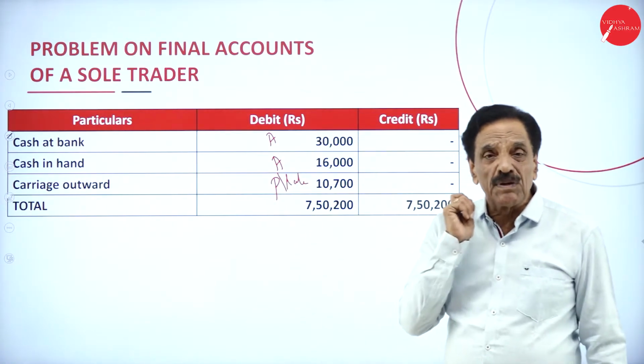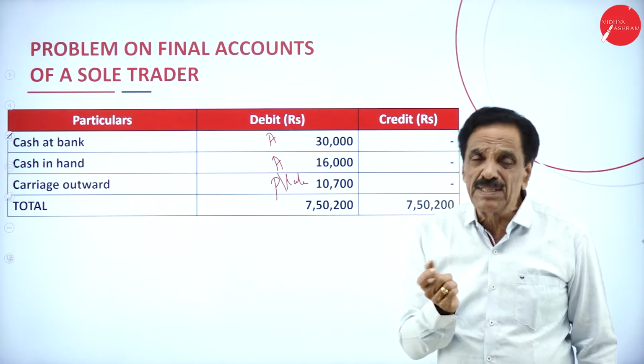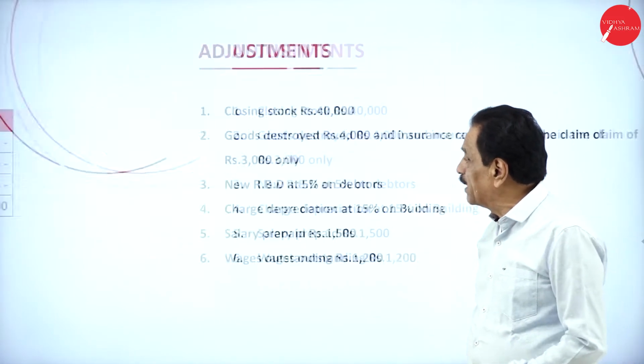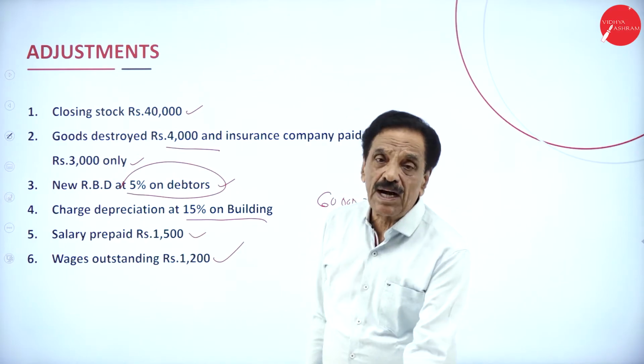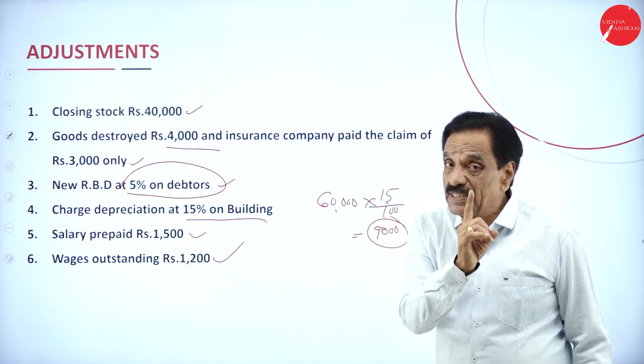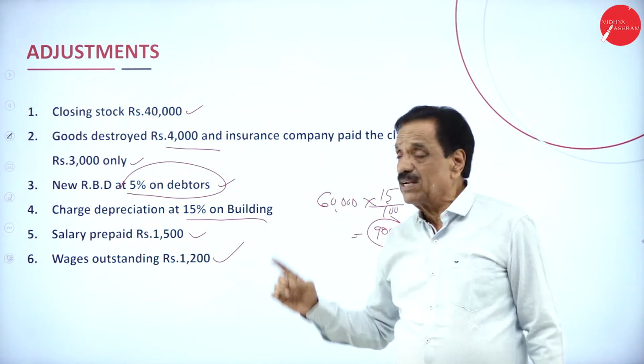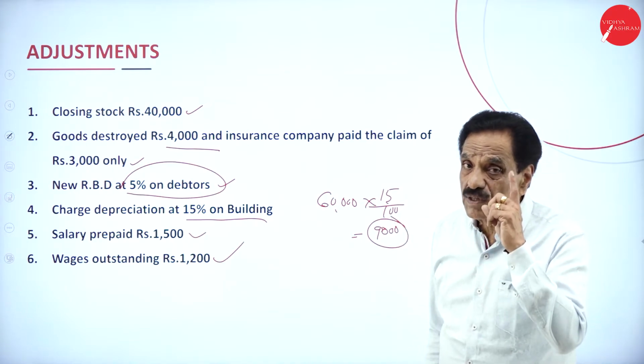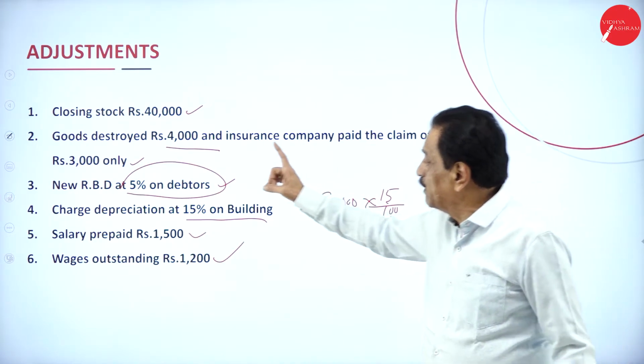The items from adjustment should appear minimum twice, sometimes 3 times. I will explain. Closing stock, you say where it will come now? Trading account credit side, asset side of the balance sheet. Repeat, trading account credit side, asset side of the balance sheet.